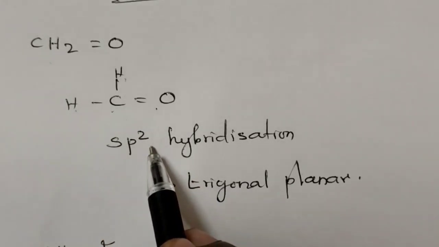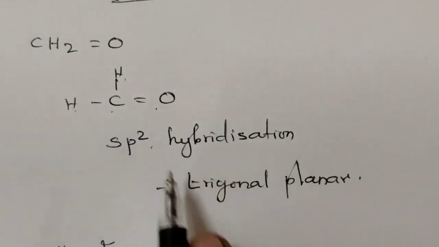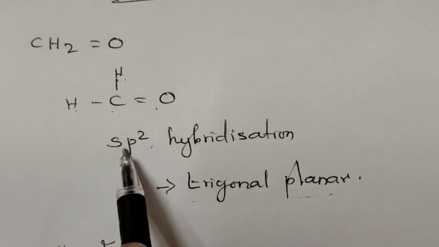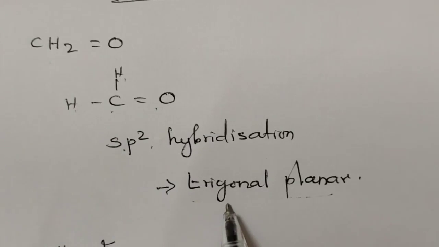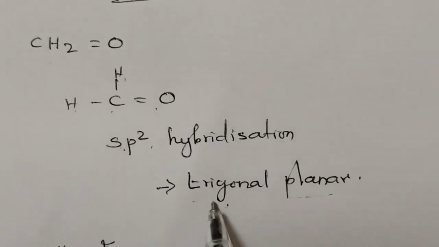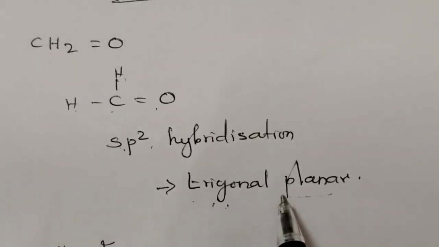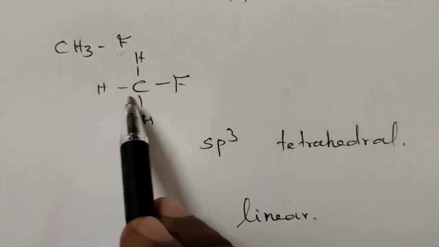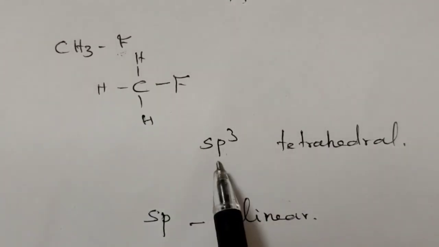When sp2 hybridization comes, the molecule has trigonal planar geometry. So based on the hybridization, we can predict the shape or geometry of the molecule. When sp2 hybridization comes, the molecule is trigonal planar. Next one, CH3F. Here all the bonds are single, so sp3 hybridization.